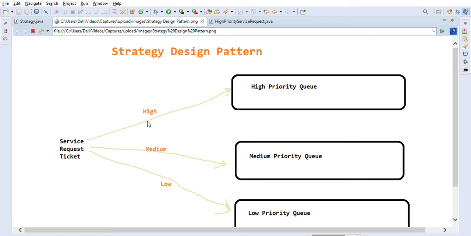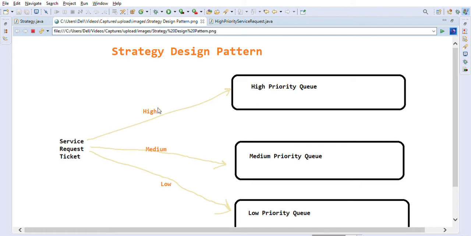So for this discussion, assume we have three types of messaging queues: one for high priority tickets, one for medium priority tickets, and one for low priority tickets. Based on the service request ticket we create, it should be submitted to the appropriate queue.